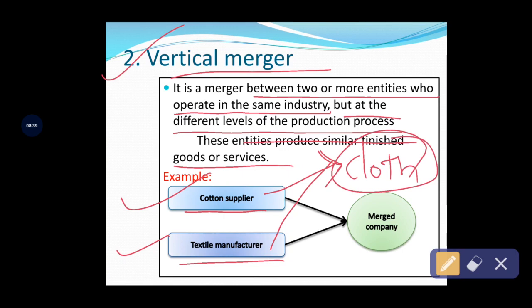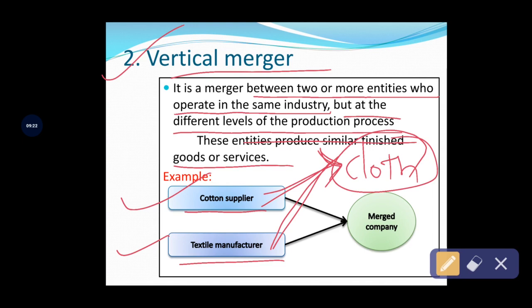One industry is engaged in supplying cotton, but that cotton supplier is related to the cloth industry, and another enterprise is related to manufacturing textiles. The cotton supplier is engaged in supplying cotton and the textile manufacturer in manufacturing textiles. Their production processes are different, but both industries are related to the cloth industry. So when these types of industries decide to merge together to form a new company, ultimately this comes under the vertical merger.